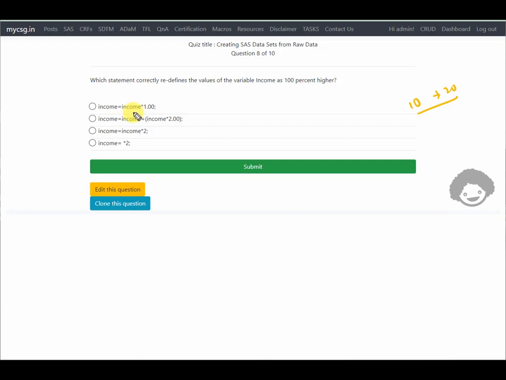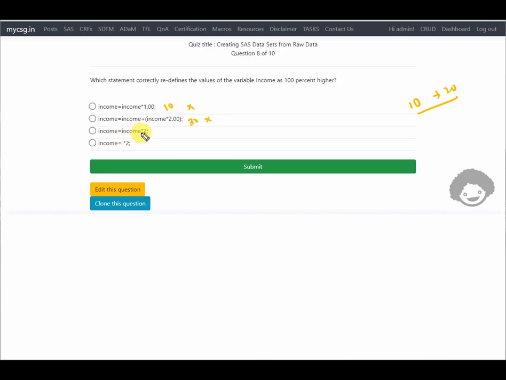So the first one is saying income multiplied by 1. So 10 multiplied by 1 would become 10 only, so this is not the correct option. And the second one says income plus income multiplied by 2. So 10 plus 10 multiplied by 2, which is 20, so the overall value becomes 30. Our expectation is that it will become only 20, so this is not correct for that reason.